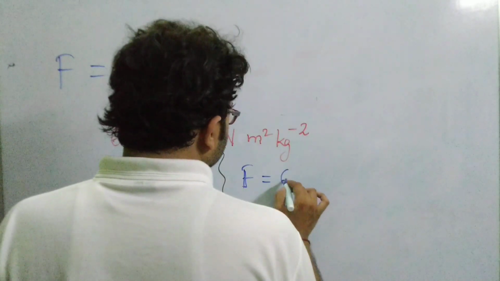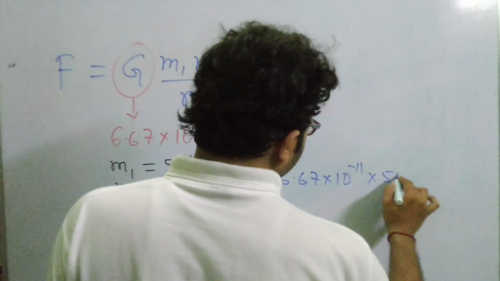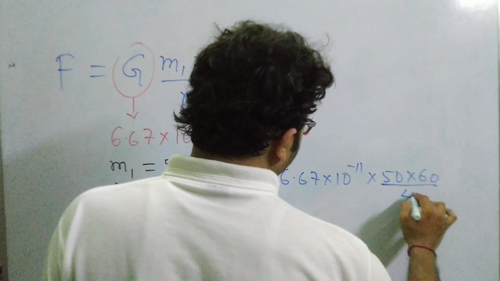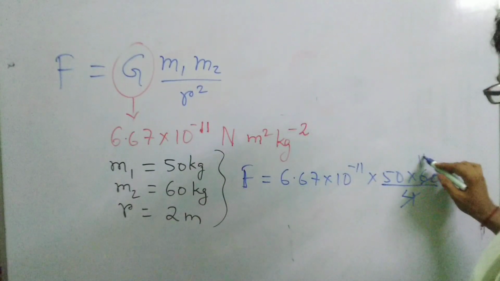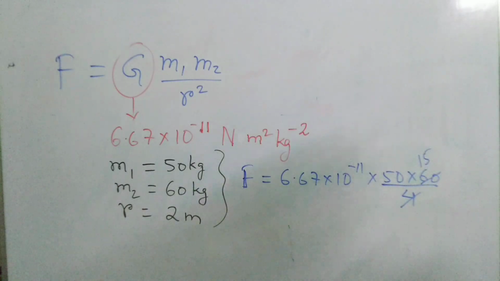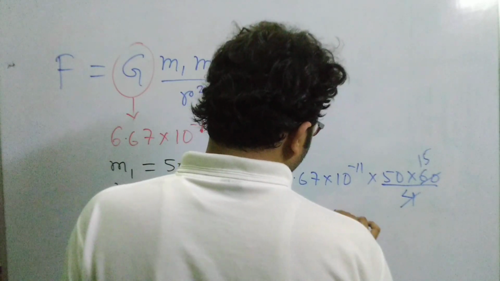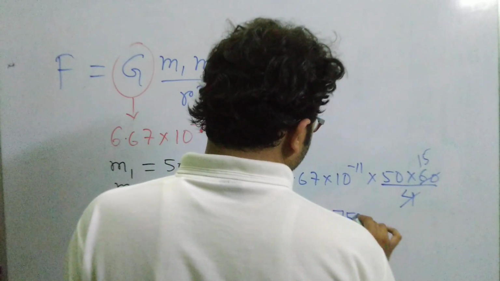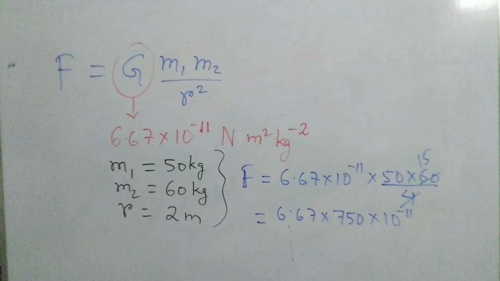F is equal to 6.67 into 10 to the power minus 11 multiplied by 50 into 60 by 2 square, that turns out to be 4. If we do the simple basic calculation, 4 simplifies 60 by 4 is 15, and 15 times 50 is 750. So we will be having the value 6.67 into 750 into 10 to the power minus 11. What value will you get by multiplying 6.67 with 750?